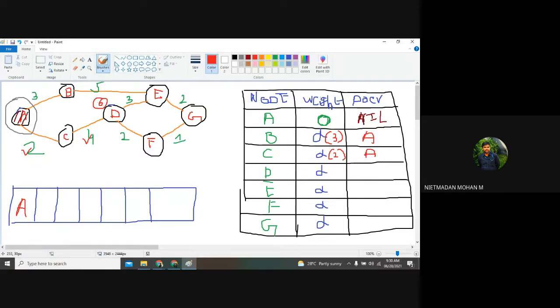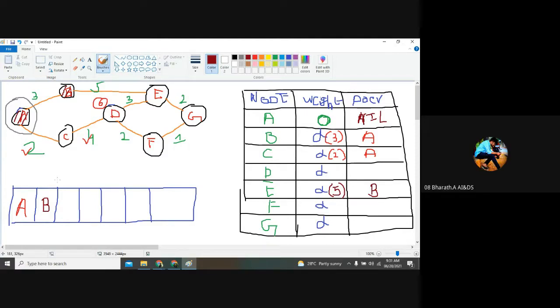And here you can find out whether we want to travel from B to E or C to D. First we want to travel from B to E. So it means B we want to take here. What is the E value here? 5. And what is the previous node? B. And there is only one vertex from B, so you can take that B in your list. Clear?